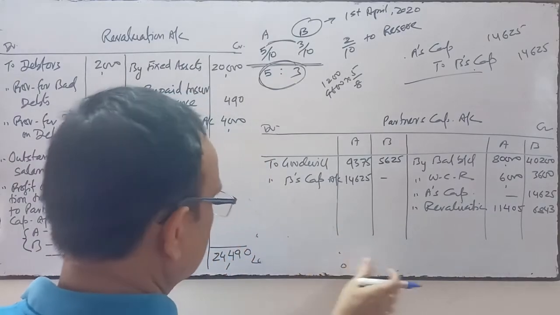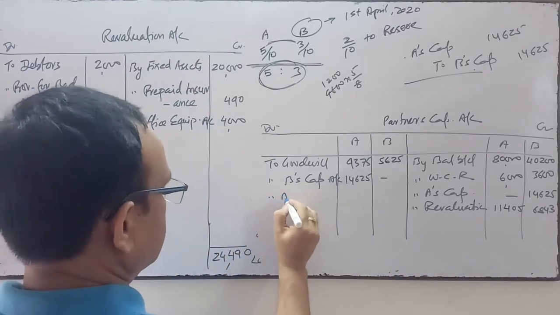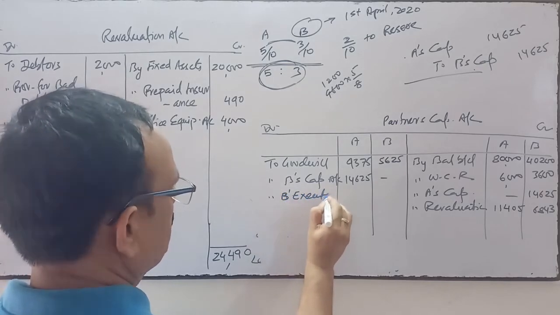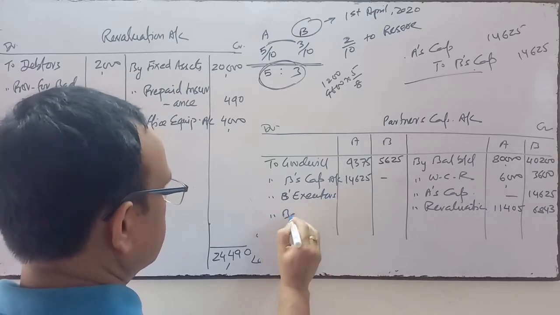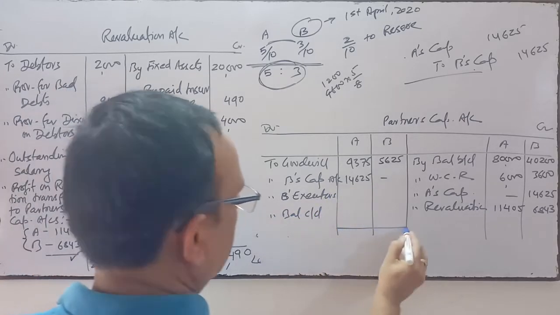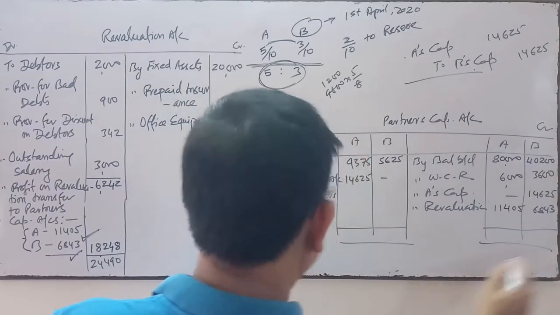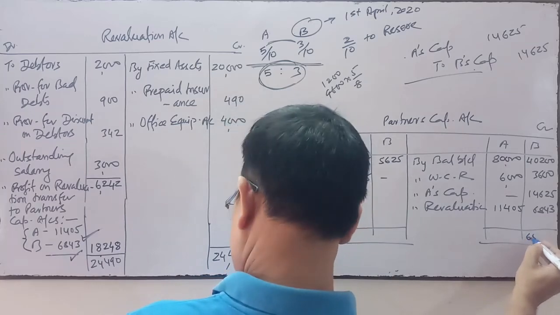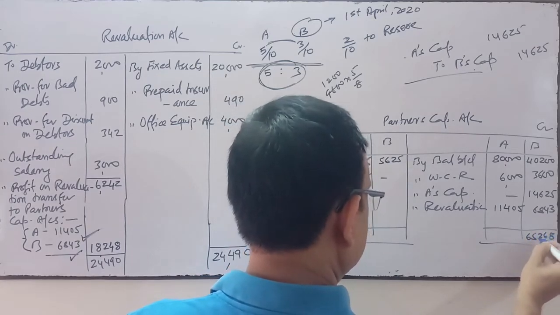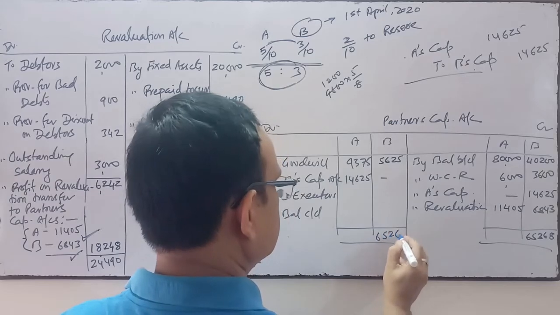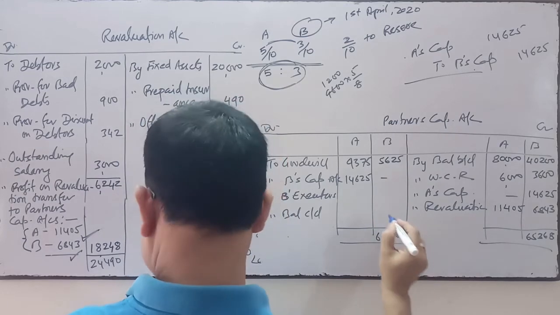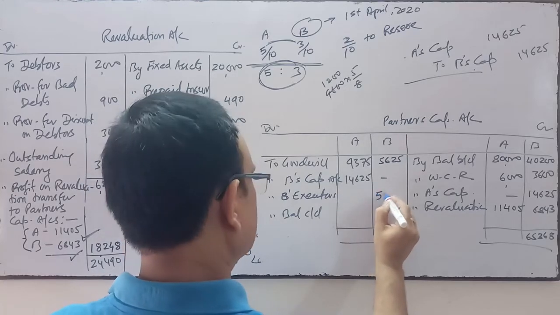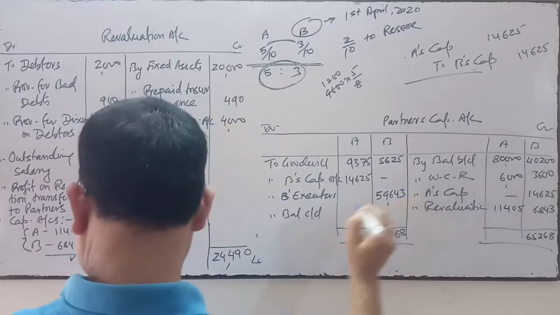Then what we'll do, we'll transfer to B's executors account, and balance c/d for A. So we'll do the total. This side total is 65,268, and the difference amount will be transferred to B's executor account, that is 59,643.